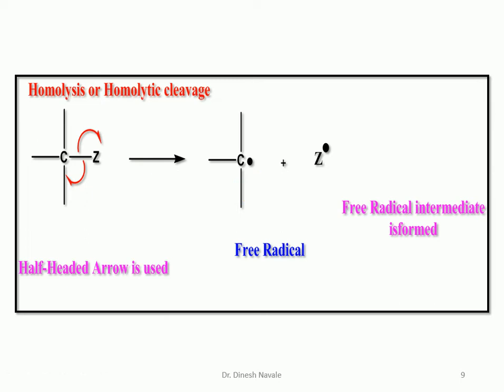So this is a homolytic cleavage. During homolytic cleavage or homolysis, a carbon Z bond is going to break in such a way that the bonded electrons between carbon and Z atom will be split by the homolysis. So one atom each will carry or share one electron. So it will form as the C radical as well as the Z radical. That means homolysis or homolytic cleavage is responsible for the generation of the free radical intermediates.